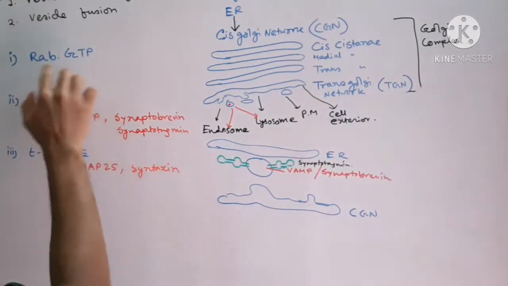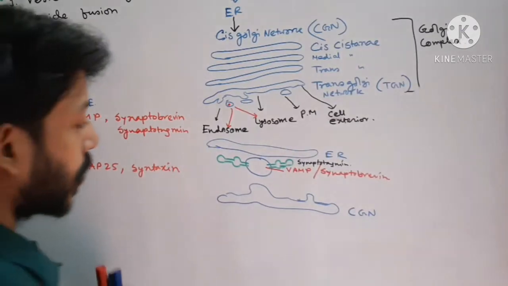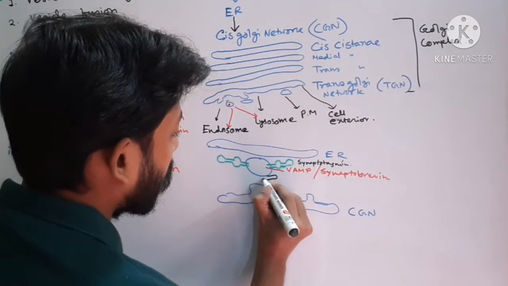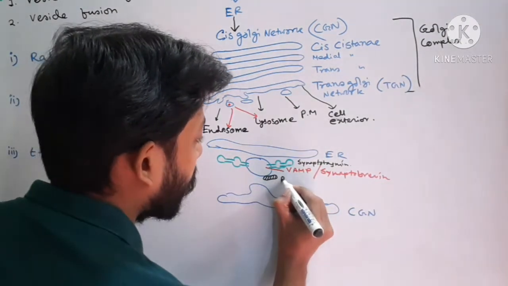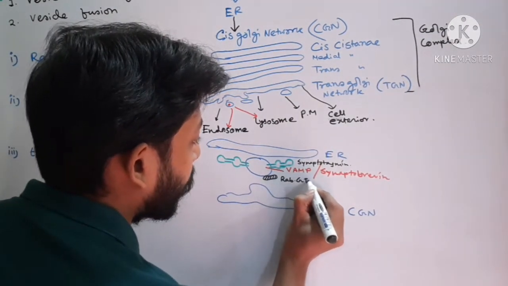And I have mentioned that there is a Rab protein present. So let me draw a Rab protein. Let's suppose this is a Rab protein that is attached with the vesicles. So this is Rab with GTP.